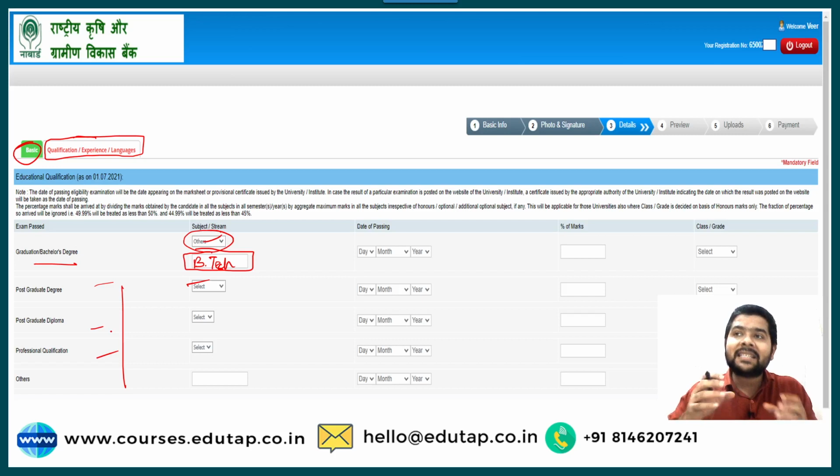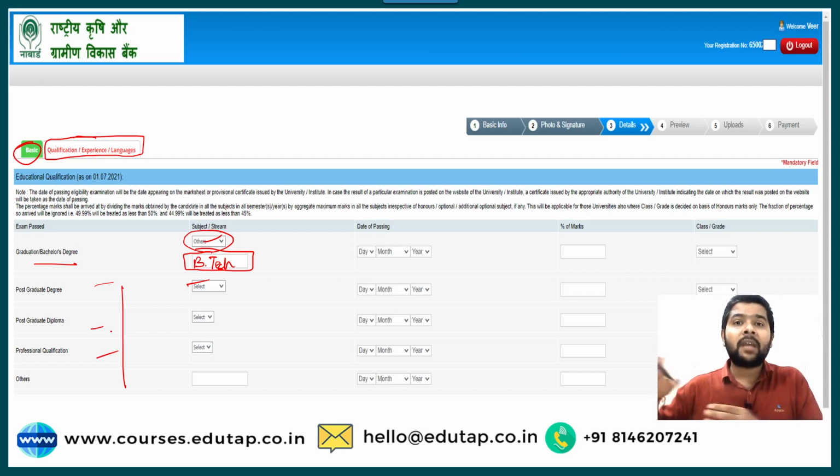Provisional certificate is a temporary degree that is provided by the college till the time your main degree is available. This is just a temporary document which acts as a degree till the time you get your main degree. Almost every college has a gap, like you might have heard of the term convocation. During the time of convocation, your main degree is provided. But you cannot wait for your degree for that long.